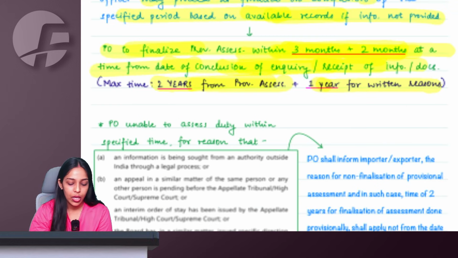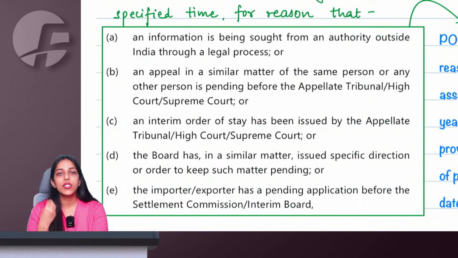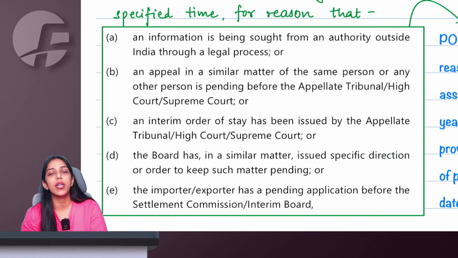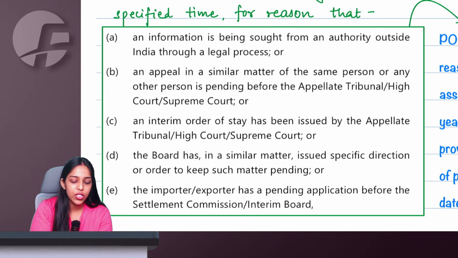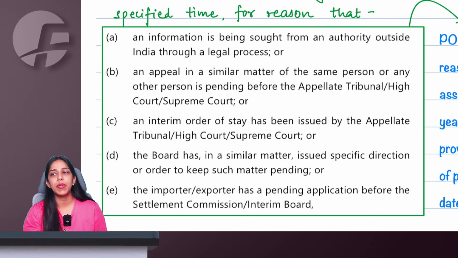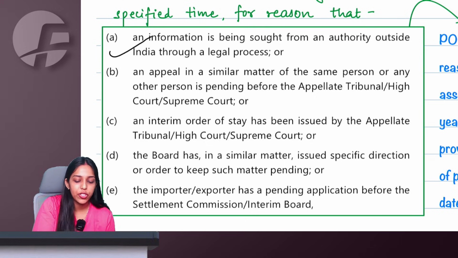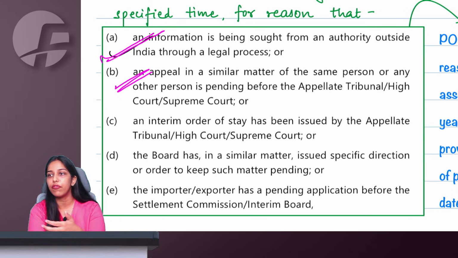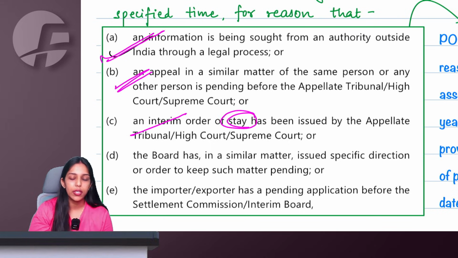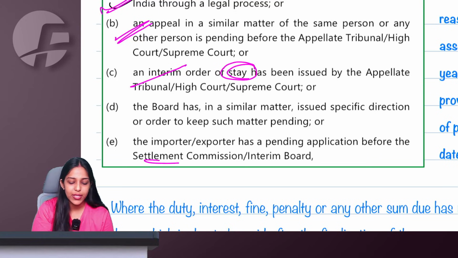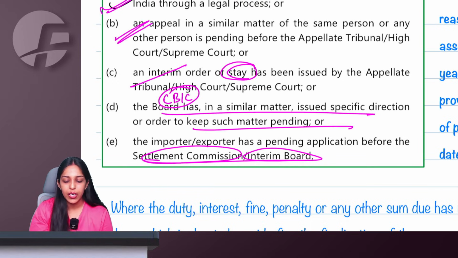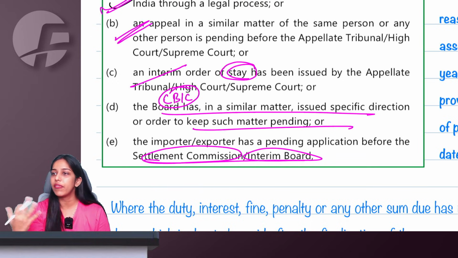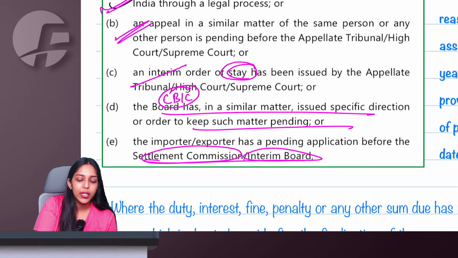Done, ma'am. Now we are saying that let us say, ma'am, it was not possible to finish the final assessment within this 2 years plus 1 year time limit. Why, ma'am? Because of some information that we wanted from an authority outside India. Some legal process is being followed outside India, and from there we will get the information, and it is taking some time. Or let us say a similar appeal is pending in the court or tribunal and we are waiting for the appeal to be finalized. Let us say there is a stay order. Or ma'am, the importer or exporter has gone to the settlement commission or the interim board. Or ma'am, the CBIC, the board, has told us specifically to keep the matter pending because they are finalizing something. So ma'am, these situations are not in the hands of the officer, right?